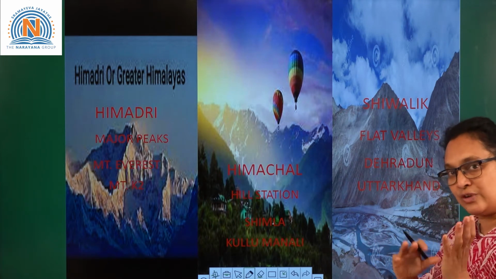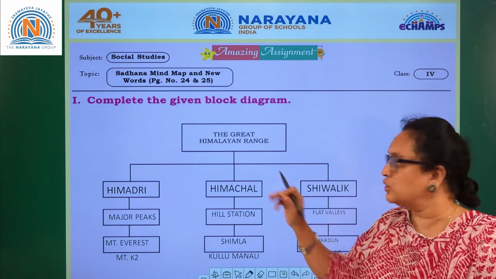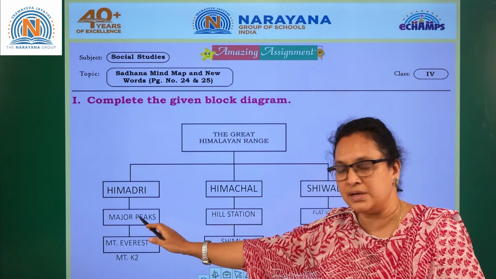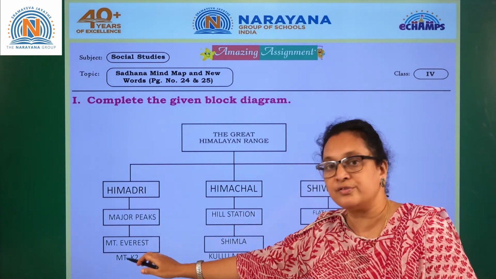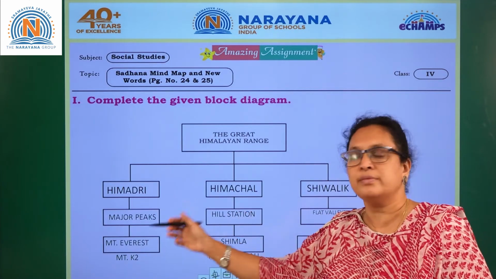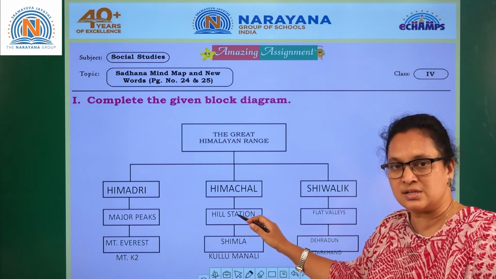Now let's complete the block. As I said, under Greater Himalayas you have Himadri, under Himadri you have major peaks, and under major peaks you have Mount Everest and K2. What is K2? Karakoram ranges. Coming to Himachal you have hill stations, and what hill stations do you have?